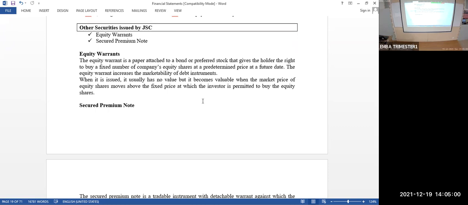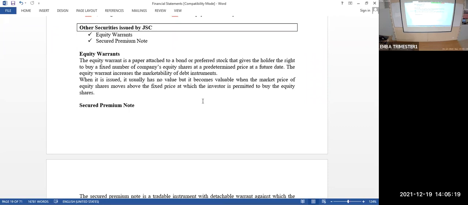Suppose you earn so much money, are you going to give some extra money to the bank on the loan, more than the interest rate? No. That time you will tell, I agreed to pay only 8%, take only 8%. Whatever profit you earn, that's all for the shareholders. So they are called creditorship securities.